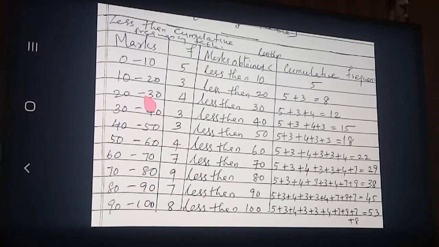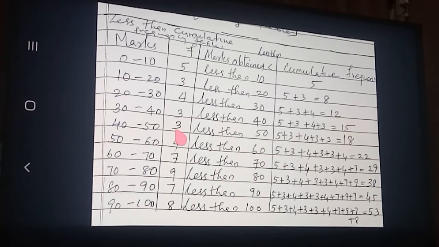20 to 30 taking, they are also less than 50. 30 to 40 taking, they are also less than 50. And 40 to 50 taking, they are also less than 50. So up to here, add. Clear? How much will come? 3 plus 3 is 6, 6 plus 4 is 10, 10 plus 3 is 13, 13 plus 5 is 18. Okay? Clear? For your understanding only, I added and wrote here.